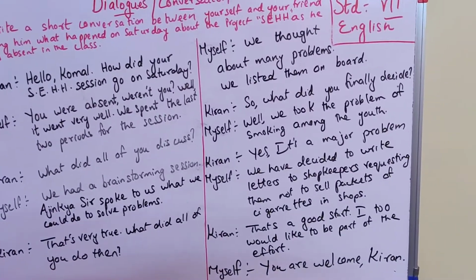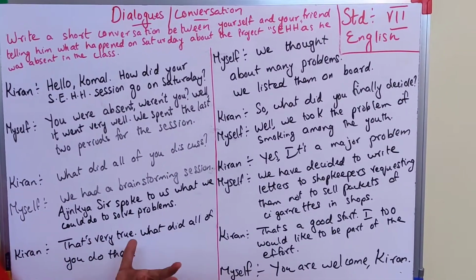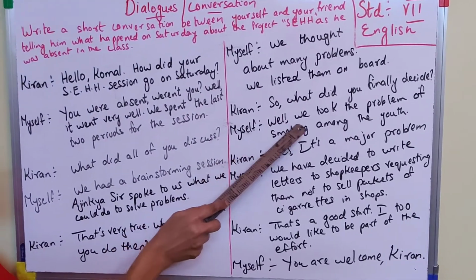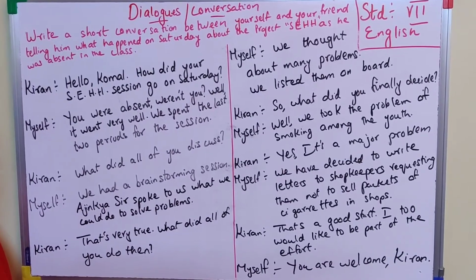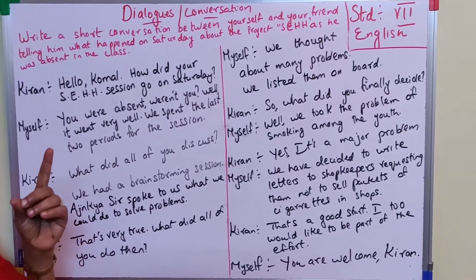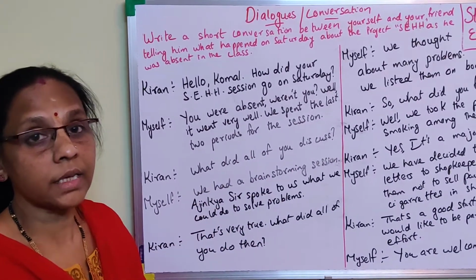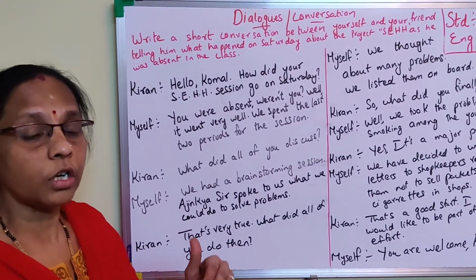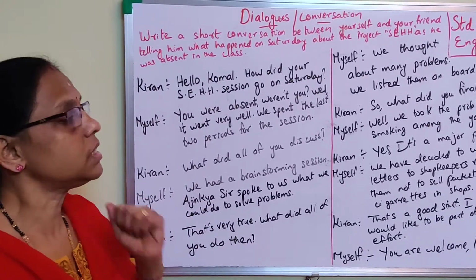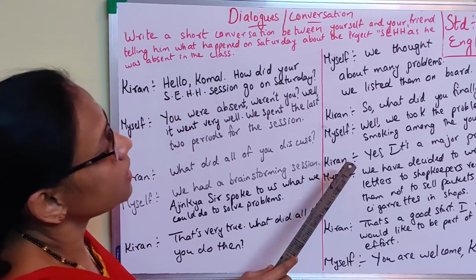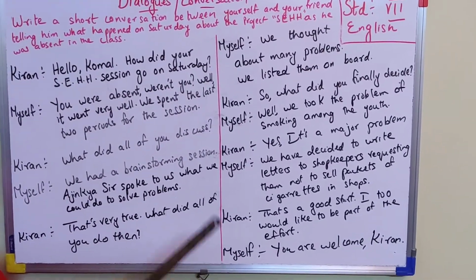So Kiran asked them, what was your decision, how to solve the problem? Myself, well, we took the problem of smoking among the youth. See, it's a very effective decision. Smoking nowadays has become very common among youngsters and it's very dangerous. So in order to stop it, what necessary steps are to be taken, that was discussed. Then Kiran said, yes, smoking is a major problem.